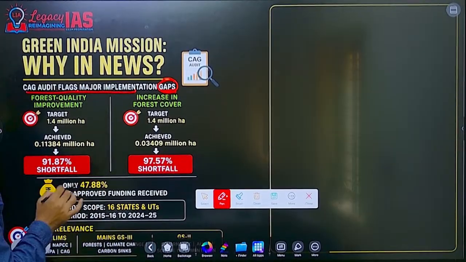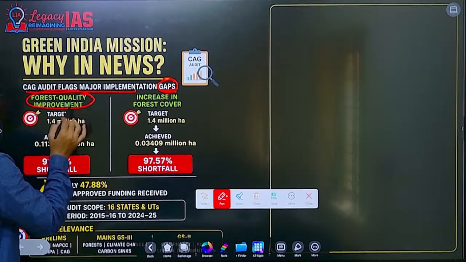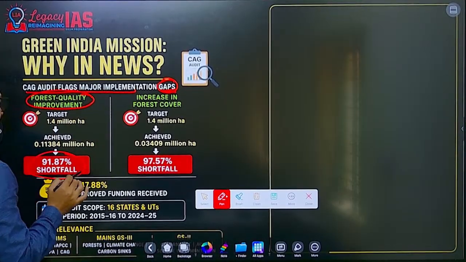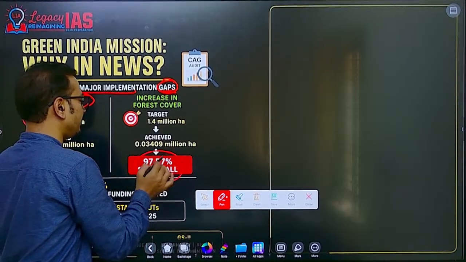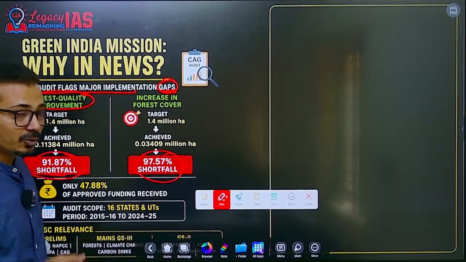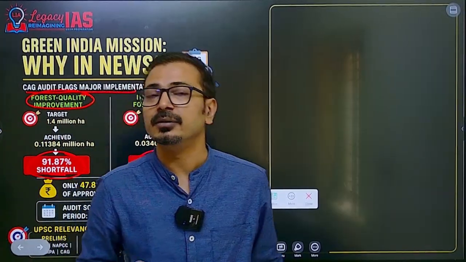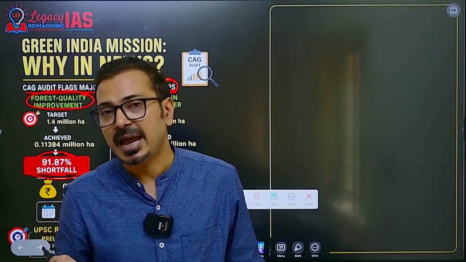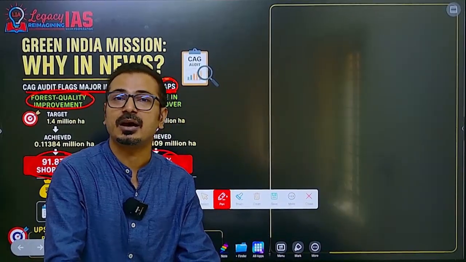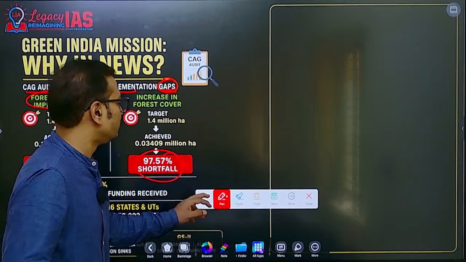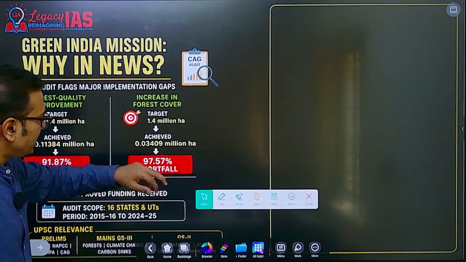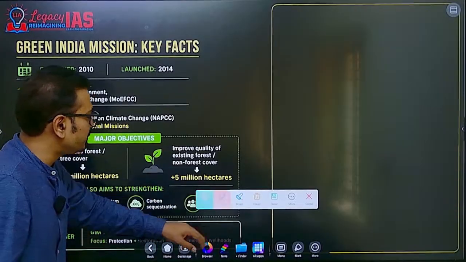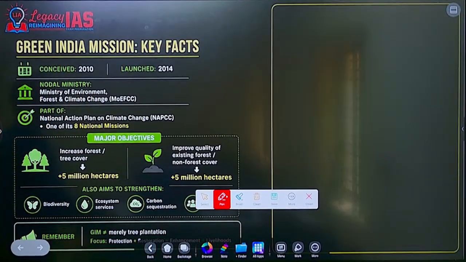What are these? An important one: in forest quality improvement there is a 91% shortfall, and in increased forest cover a 97% shortfall. Yes, it is very important in achieving climate change actions, because we are going to create an additional carbon sink of around 3 to 3.5 million tons of carbon dioxide equivalent. If such gaps are there, then how are we going to achieve that?